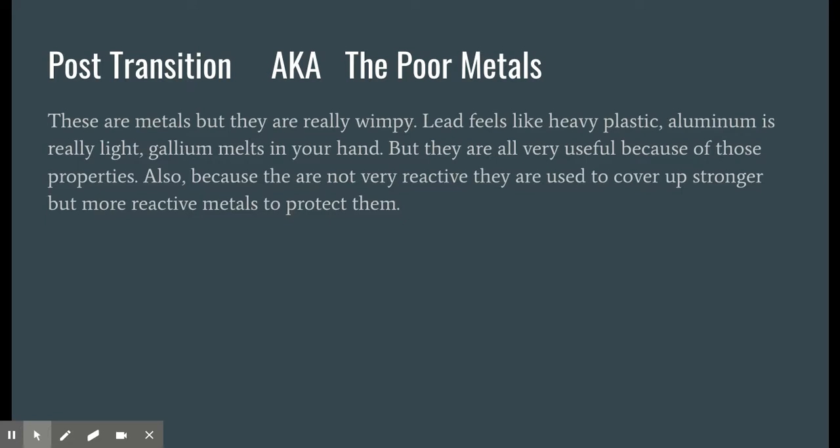They're all useful because of those properties, though. And they're not very reactive. So a lot of times we use these metals to cover up a strong metal and protect them, right? Because they're not so reactive. So we can put the strong metal in the middle and then cover it with something like aluminum, which is less reactive, and it will protect the metal that's inside. So you have a little, the best of both.